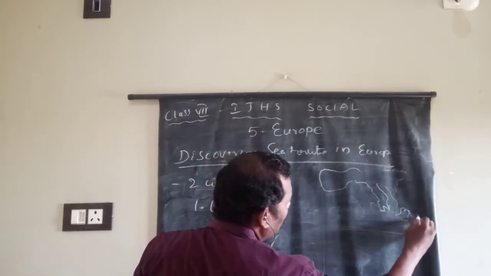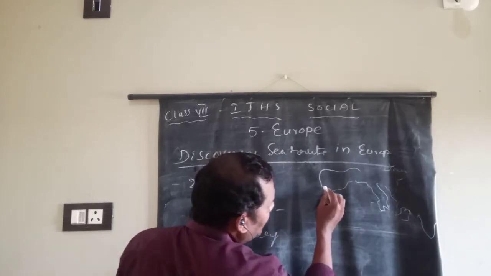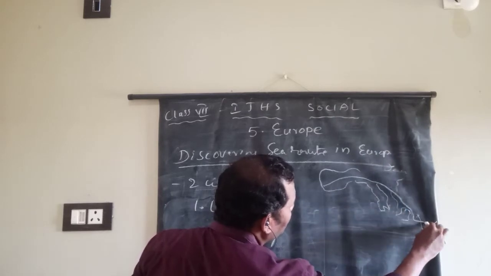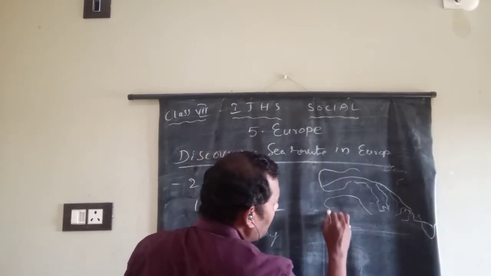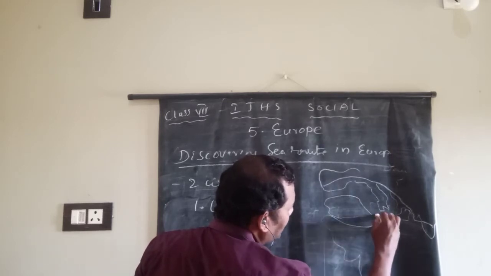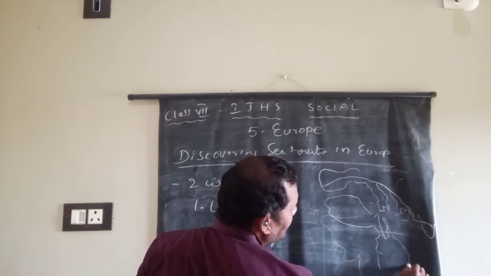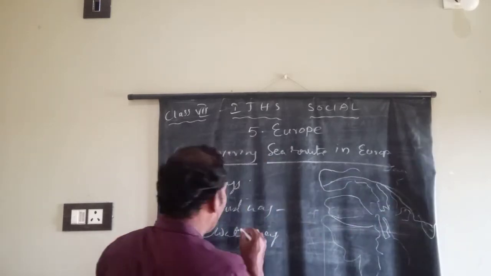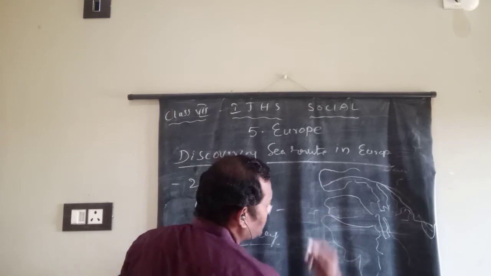Here are Iran and these countries, India here. They reached by the land way through Iraq and Iran to India. And another one is the Mediterranean Sea, through the Suez Canal. Okay, this is one of the land ways. The second one is the waterway through the Mediterranean Sea.